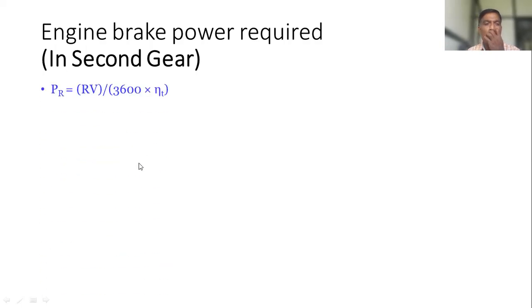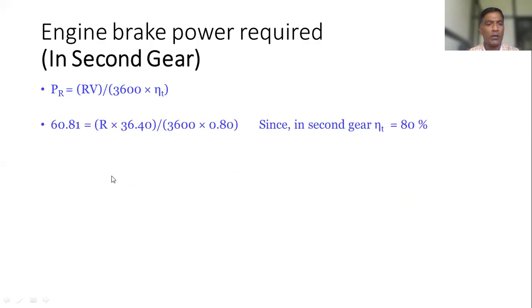Then this is the formula. 3 to 4 times we have written it. So P R is equal to R V divided by 3600 into the transmission efficiency, that is eta T. This value we have already calculated.